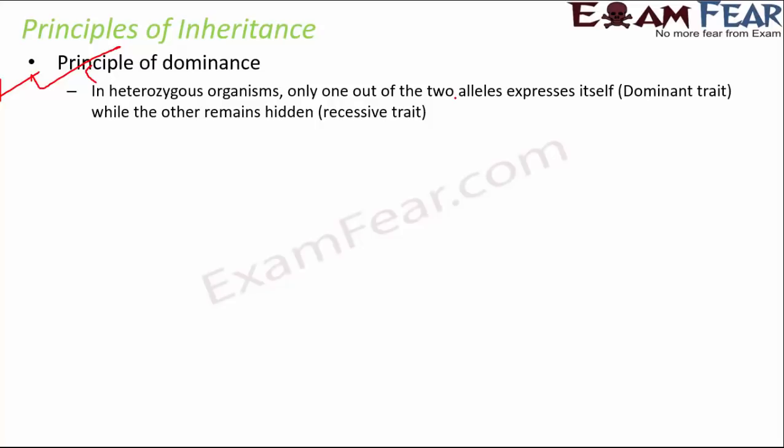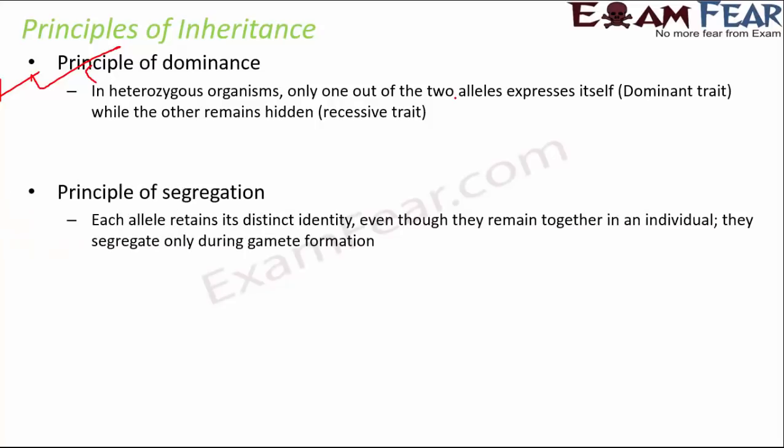The second principle was the principle of segregation, which stated that each allele retains its distinct identity even though they remain together in an individual. They segregate only during gamete formation. For example, when capital T small t is crossed with capital T small t, during gamete formation, the alleles segregate separately. Even though they stay together, they have their own identity. So during gamete formation, they segregate like this, and then again they combine independently with another allele.